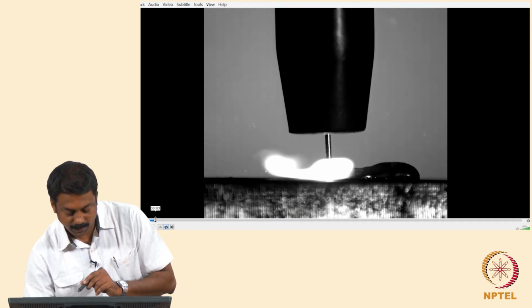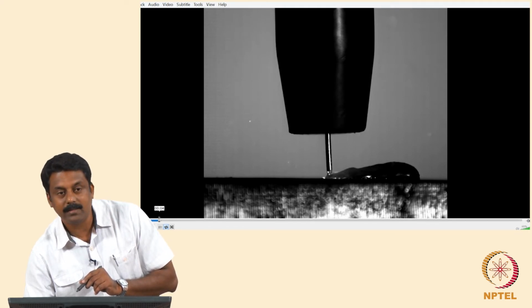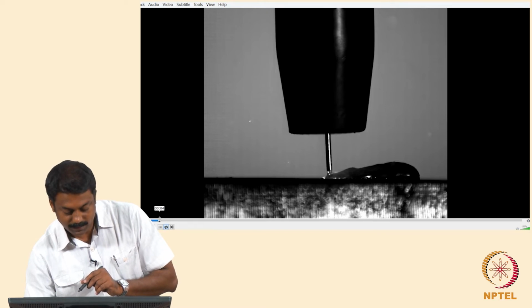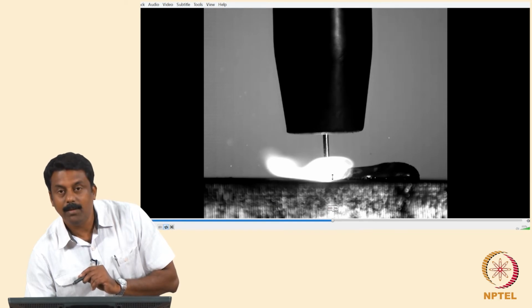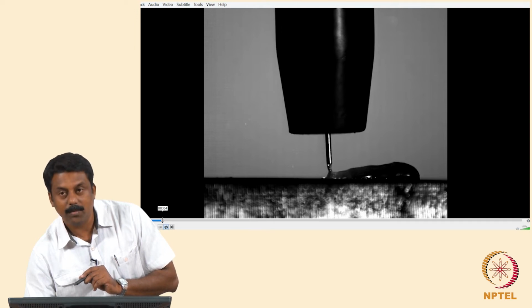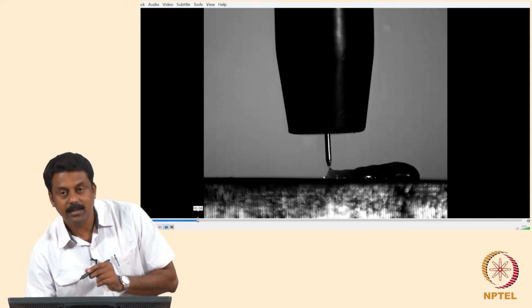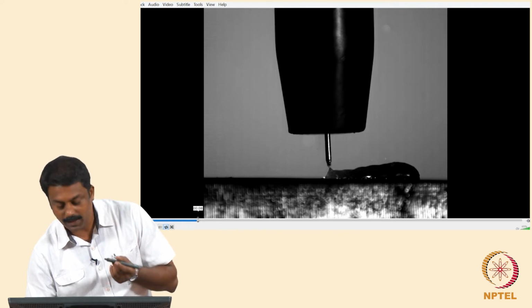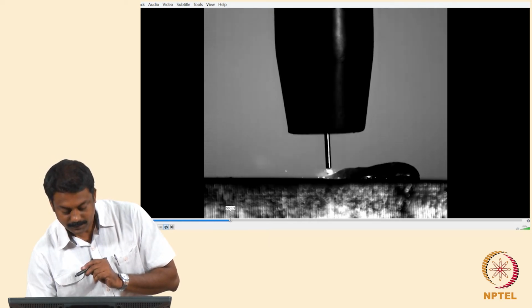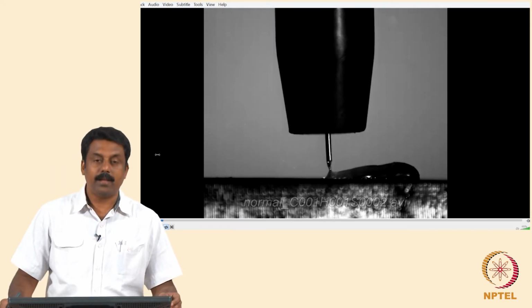So, again the wire is going down, short circuiting happens, voltage and current are now minimized to an extremely low level, and then the droplet is transferred when the wire is coming out, due to the surface tension of the weld pool, and then slightly increased current, which can also aid the droplet transfer, right. Now, the cycle continues. So, the number of droplets transferred is a function of the number of short circuiting events. So, we can have a cycling of the process, right. The process is clear for you.